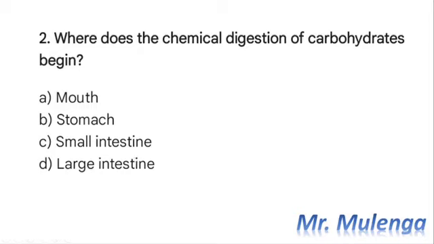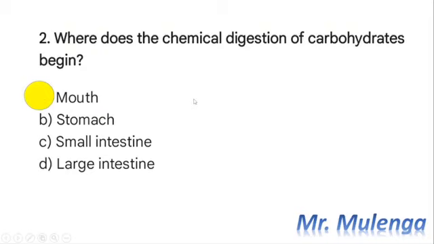So in the same mouth, that's where we even have physical digestion taking place, where we see the food being broken down into smaller pieces through chewing. Okay, so chemical digestion of the carbohydrates will begin in the mouth. So the correct answer here is A.